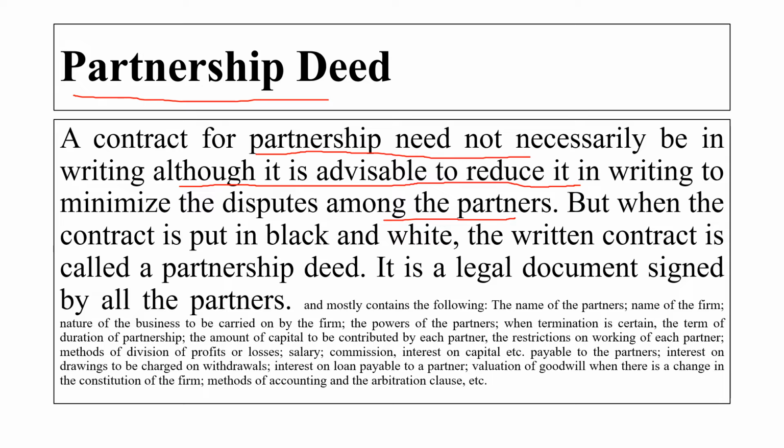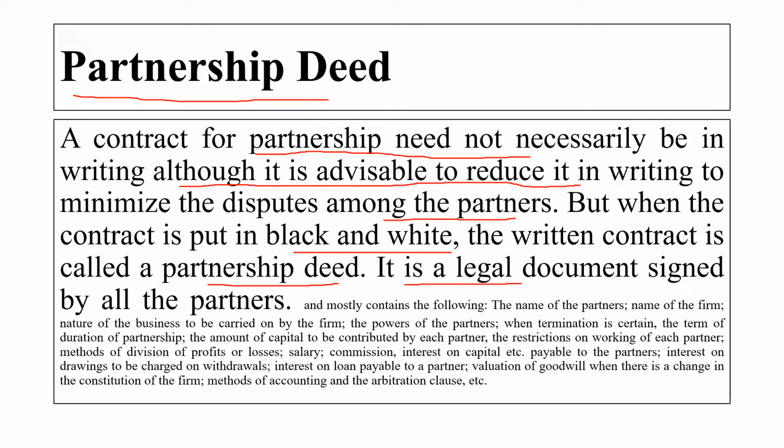When the contract is put in black and white, the written contract is called a partnership deed. It is a legal document signed by all the partners. When we are making a contract on paper, that is, when we are writing the contract with a black pen on white paper, that is a written document, and that agreement is called a partnership deed, and we consider it a legal document which is signed by all the partners who are involved in that partnership.